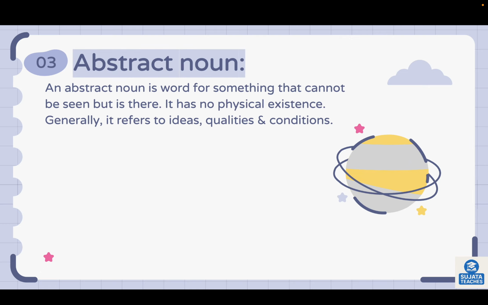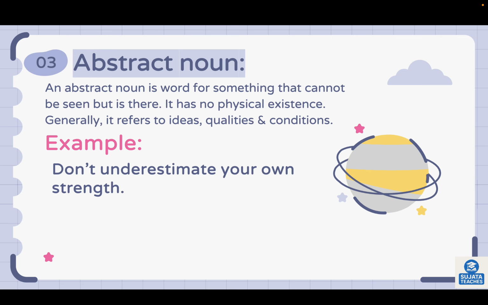Abstract noun. Here, abstract noun is a word for something that cannot be seen but it's there. For example, don't underestimate your own strength. So your strength is abstract noun that cannot be seen but you can feel strength within. That is abstract noun.